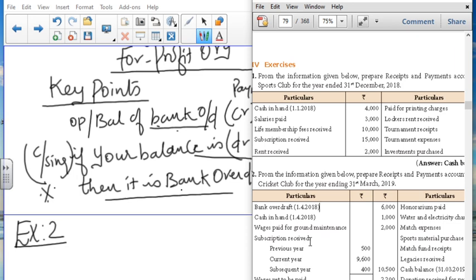We will write it as 6000. Next, wages paid for the ground maintenance is wages paid, so it is a payment. Subscription, they have given for 3 years.